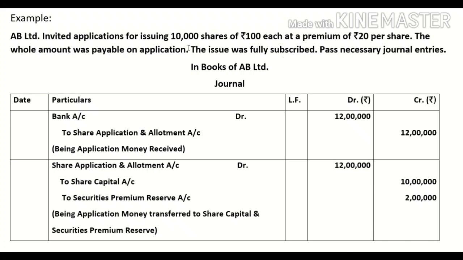On how many shares? 10,000. So, the total amount received by the company will be 12 lakh. Bank account debit to share application and allotment account. Then, when the shares are allotted, this entry will be passed. Share application and allotment account debit to share capital, to securities premium reserve account.